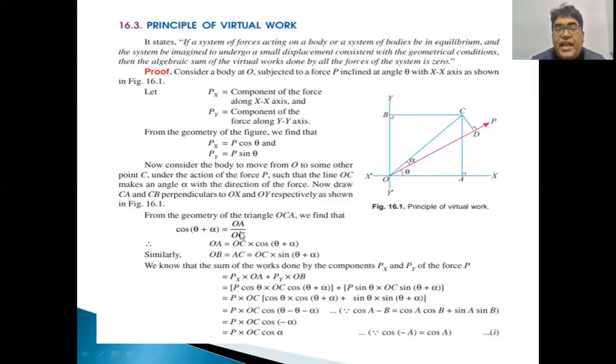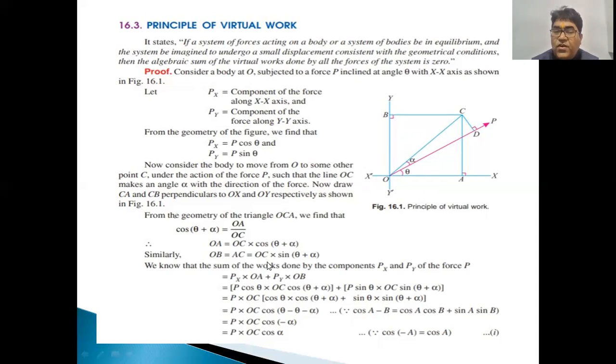Base is OA and hypotenuse is OC. Here we can write OA is equal to OC into cos of theta plus alpha. Similarly, OB is equal to AC, and that will be equal to OC into sine of theta plus alpha, taking the sine component of the angle theta plus alpha.